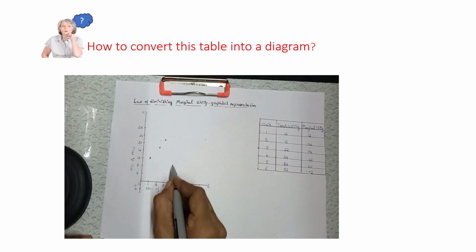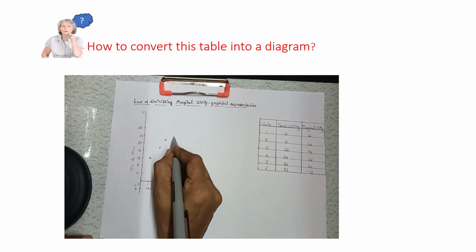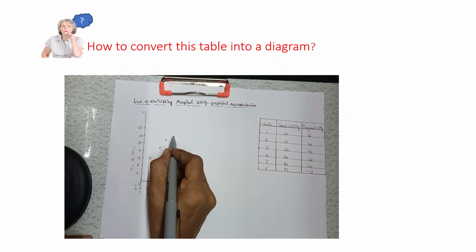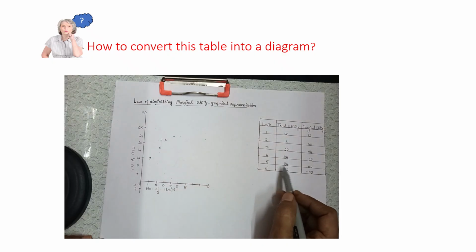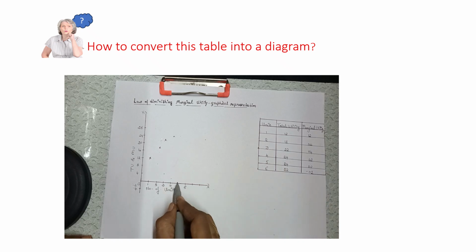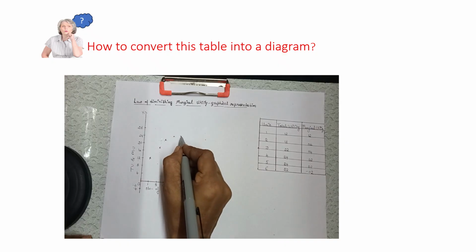Let us mark this, fourth unit 24. When the fifth unit is consumed, again the total utility remains constant, no change in the total utility. Therefore, we will mark it as fifth unit 24 only.